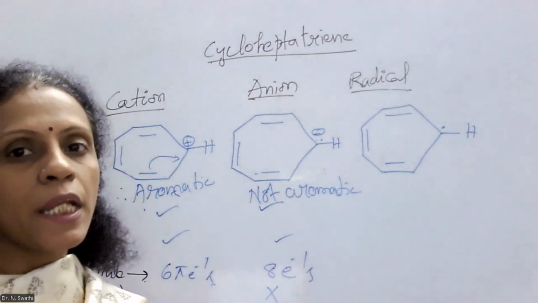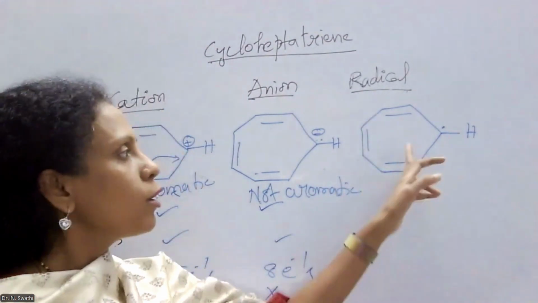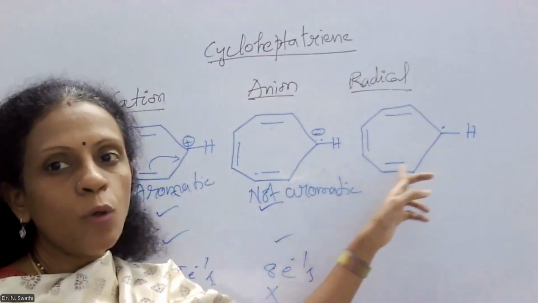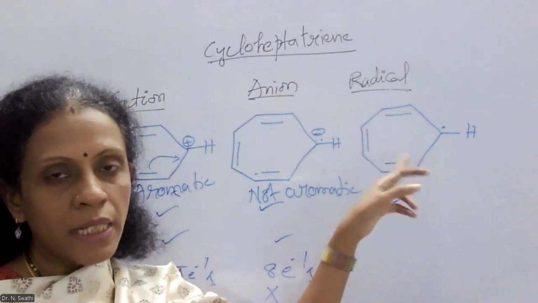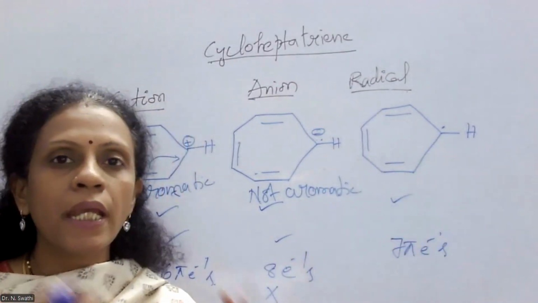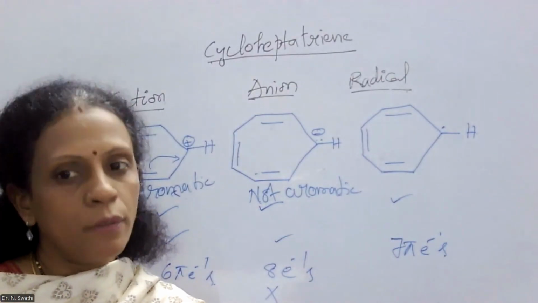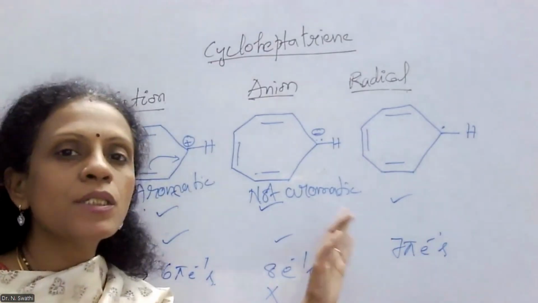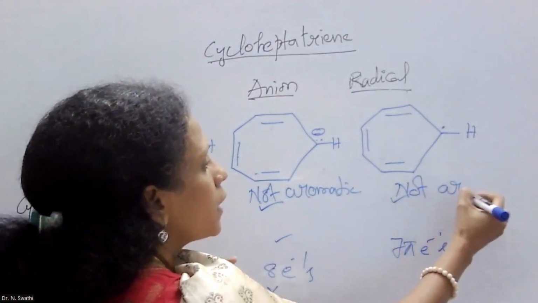The same is the case with the cycloheptatrienyl radical also. Here the molecule is cyclic, and conjugation is maintained. Overall 7 pi electrons are available in this cyclic system. 7 pi electrons is neither 4n+2 like 2, 6, 10 or 14, so it does not obey Huckel's rule. And thus this particular radical is not obeying Huckel's rule. Hence it is also a non-aromatic compound.